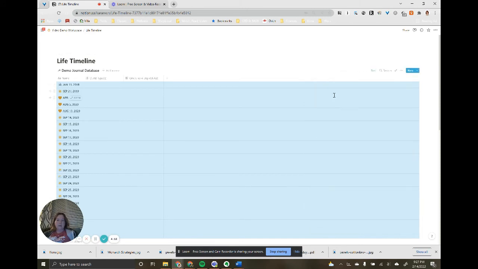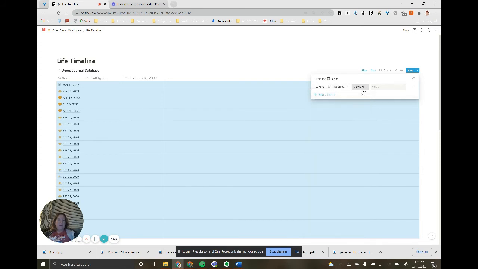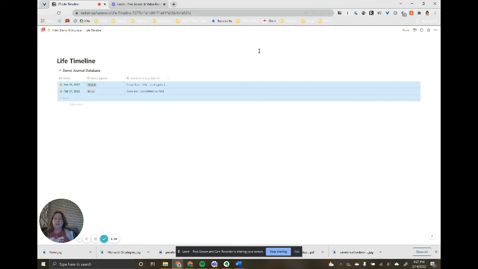And I want to filter this so that it only shows, and I'm about to do something that I'm not sure if it's going to work or not, so it's always fun, one line a day is not empty. There we go. So now I can see just my two events that I added here. You could easily add an additional filter as you had more events showing up here that showed you maybe your world events or just your life events or just your work events, or any combination of the two.